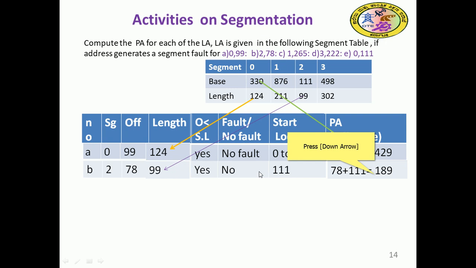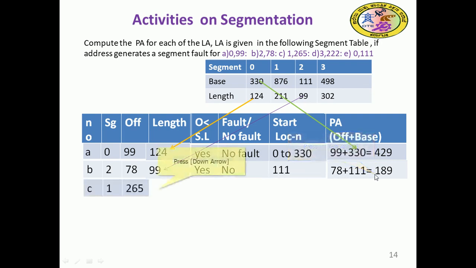So 111 plus 78 will be the physical address. Since the condition is satisfied, that the offset is less than the segment length, we can generate the physical address with the help of the corresponding base of segment 2 and the offset 78. So 189 is the physical address for segment 2.